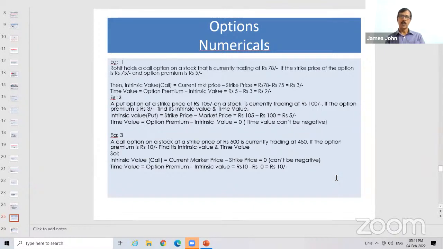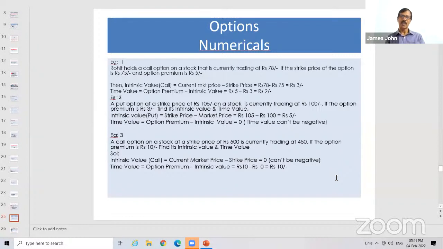Look at the third example. A call option on a stock at a strike price of 500 rupees is currently trading at 450. If the option premium is 10 rupees per share, find the intrinsic value and time value. Here, call option means right to buy. Strike price 500, current market price 450. Is it ATM, ITM or OTM? It's a call option, so it is OTM.